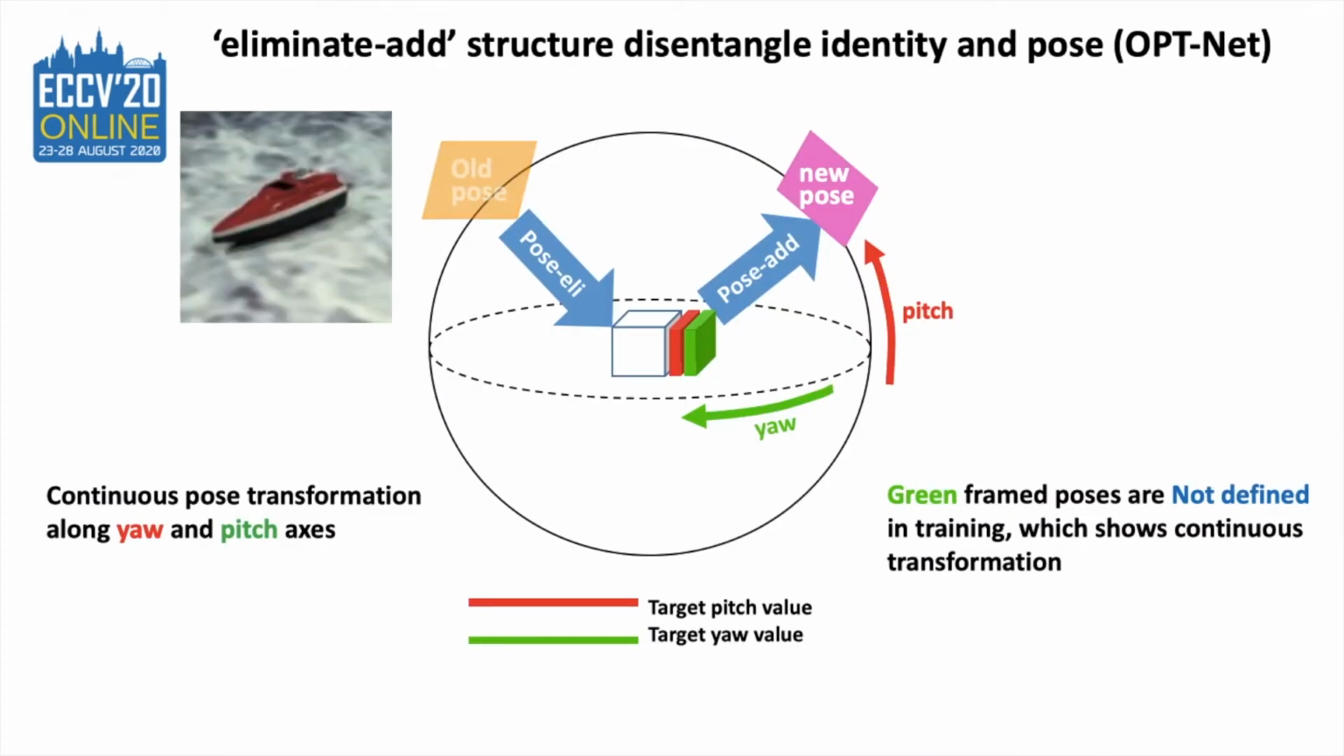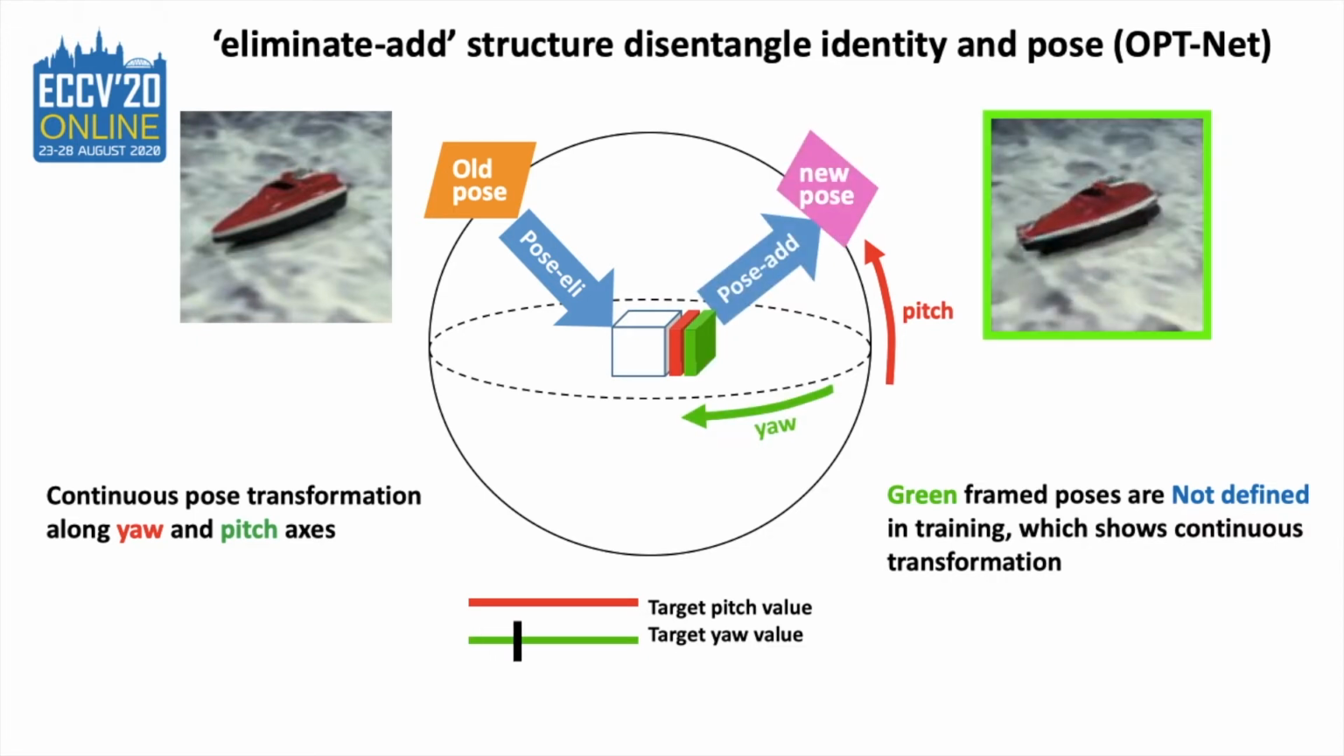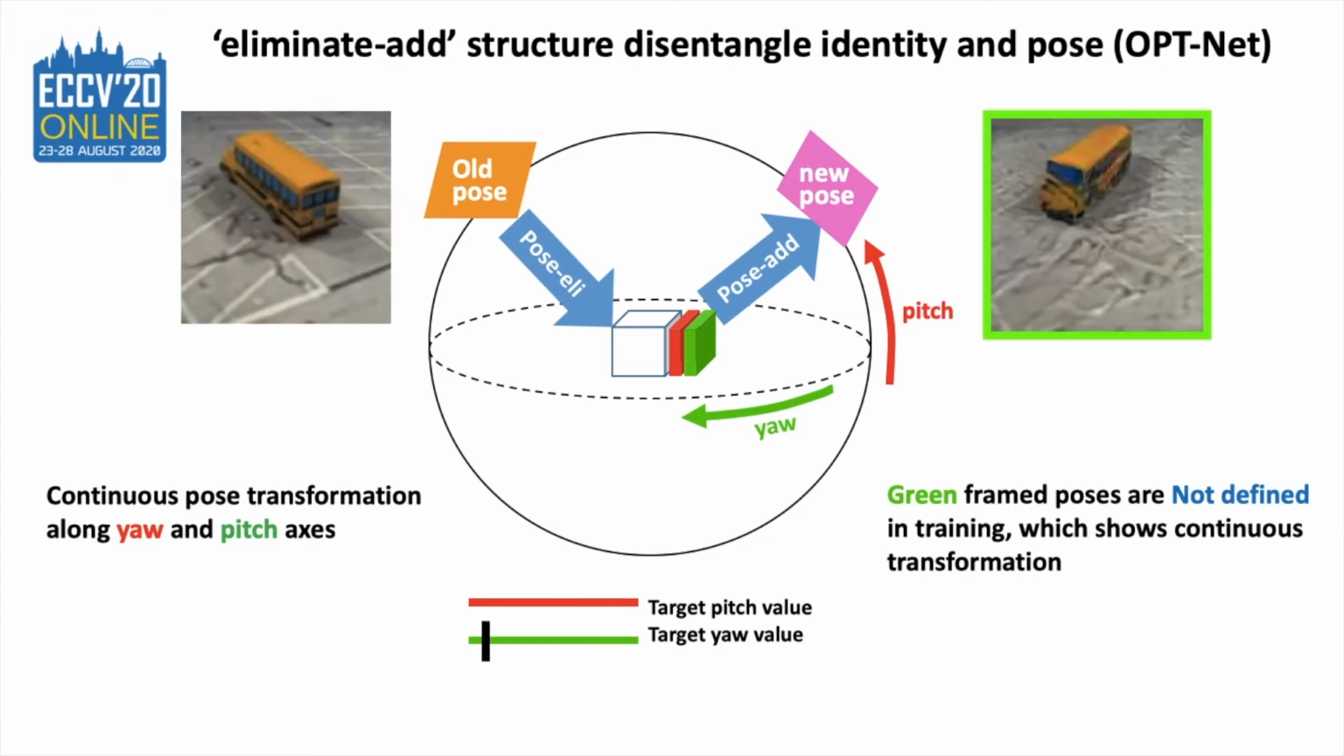To solve this problem, our OPTNet uses the eliminate-add structure, which first transforms the input image into a canonical space with pose-invariant representation and then transforms it into the target domain. The synthesized poses can increase the accuracy of object recognition. Our pose augmentation is class-agnostic and can generalize to new classes. The green-framed poses are not defined in training, which shows continuous transformation.